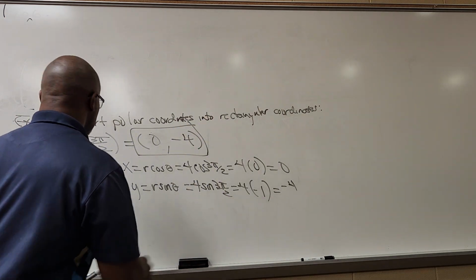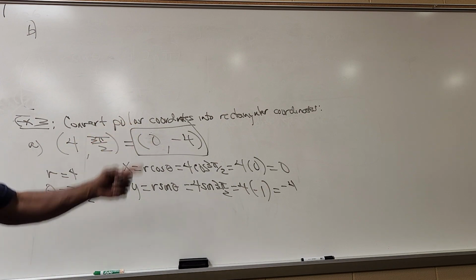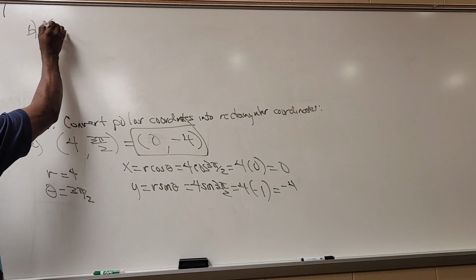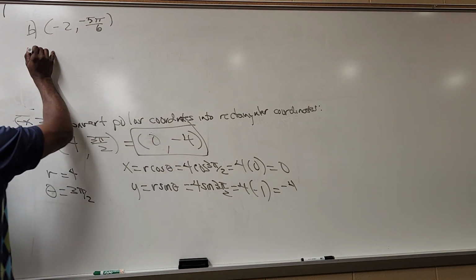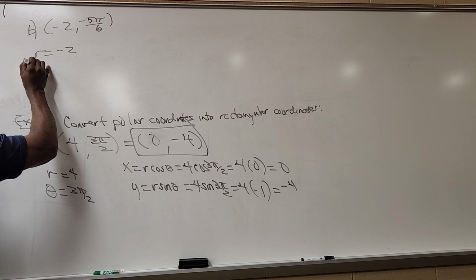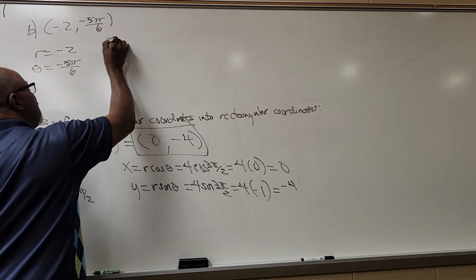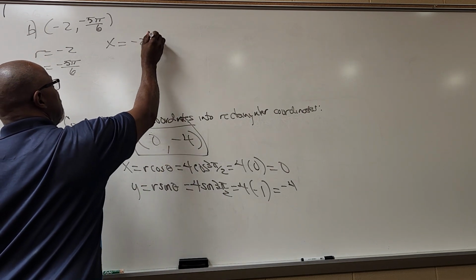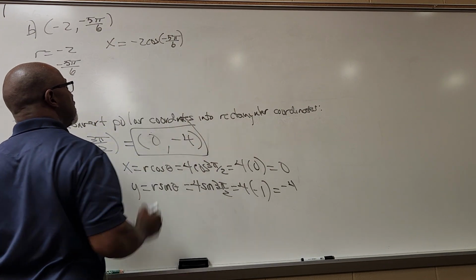Okay. B, same example, convert polar into rectangular. (-2, -5π/6). So r is -2, theta is -5π/6. So again, x is still r cosine theta. So x would be -2 cosine of -5π/6.